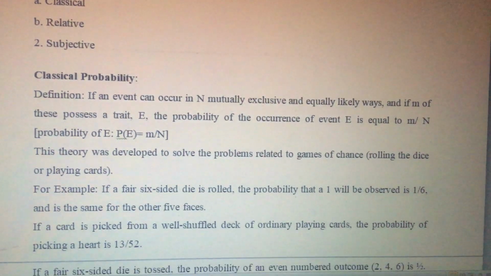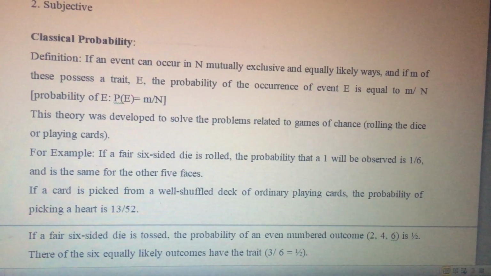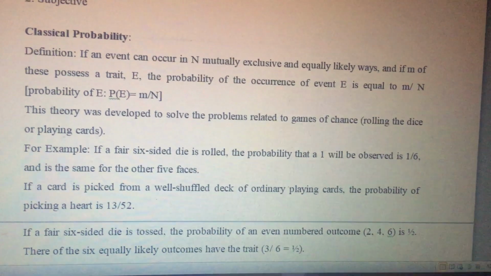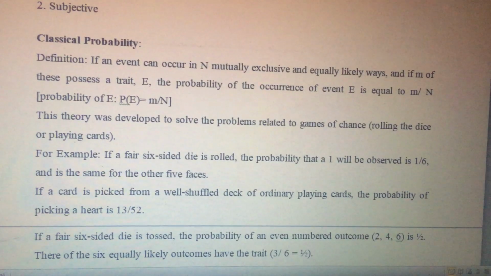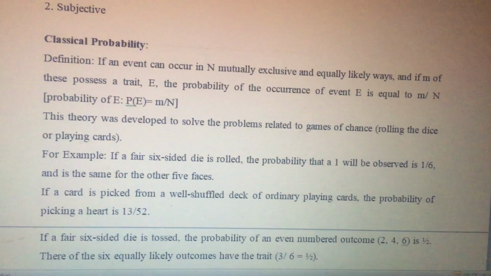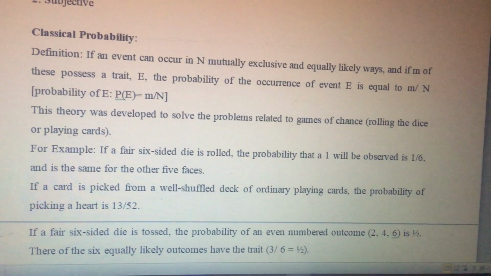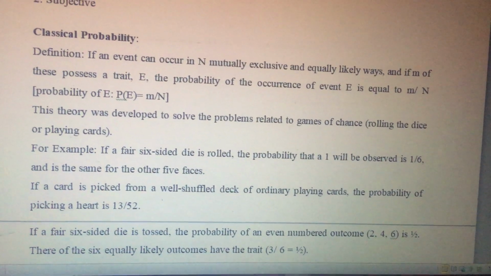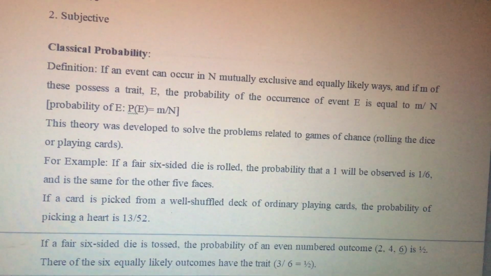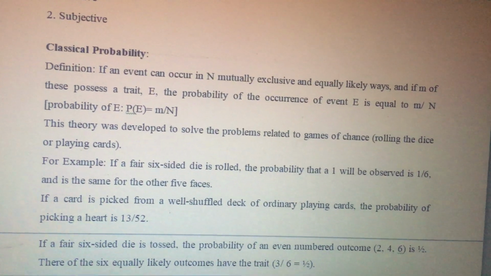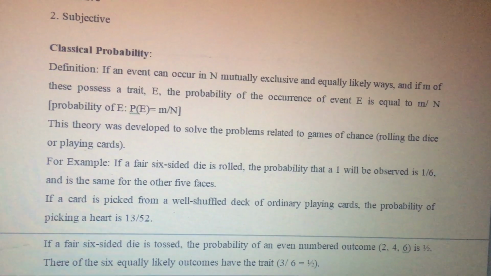What is classical probability? If an event can occur in n mutually exclusive and equally likely ways, and if m of these possess a trait e, the probability of the occurrence of event e is equal to m divided by n. So the probability of e, P(E), is equal to m upon n.